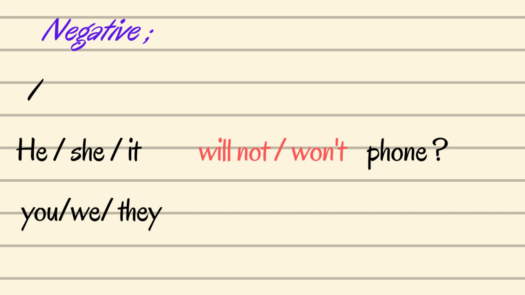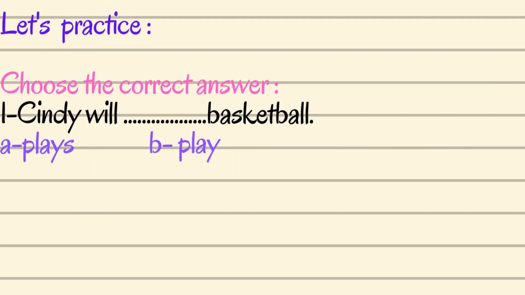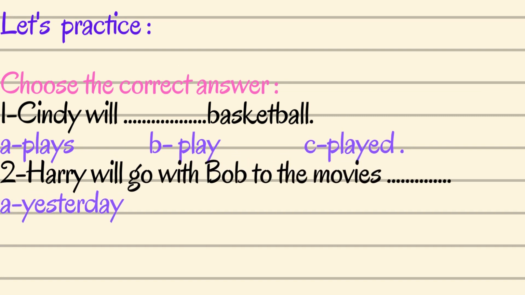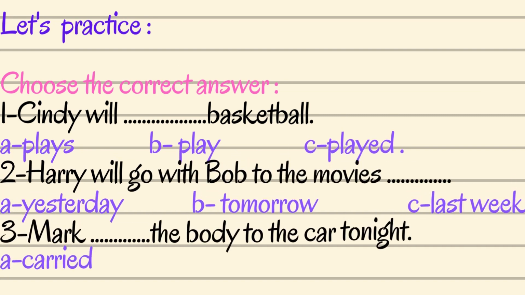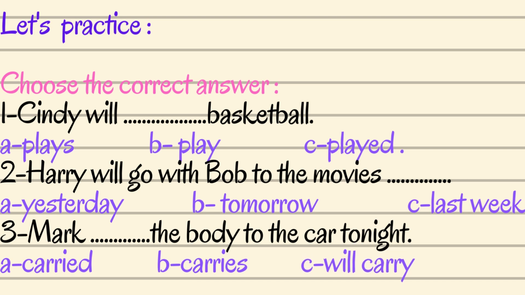Okay, so that's it for the three forms, the affirmative, interrogative, and negative. Now let's practice. Here we have an exercise about how to use the future simple. We have here three sentences, and at each sentence we have three options. We are going to select the right option. So I will give you the chance to practice this exercise and tell me in the comments down below, write down your answers. So I will read the exercise for you.